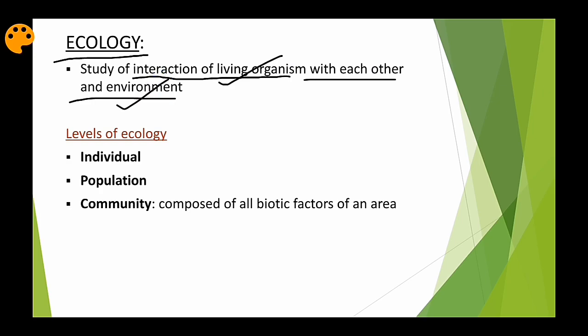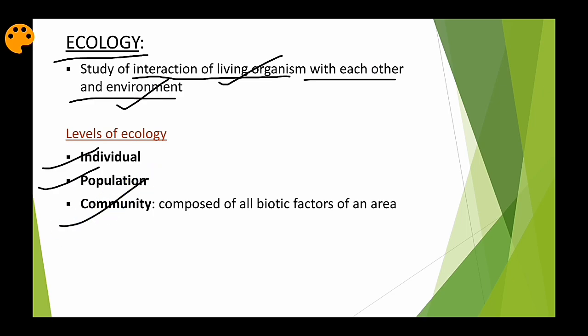Now coming to different levels of ecology. There are 6 different levels of ecology, the lowest level being the individual. In a human population, I am an individual, you are an individual. Every single person or organism comes as an individual. Now coming to population. When the individuals are clustered together, it results in the formation of a population.